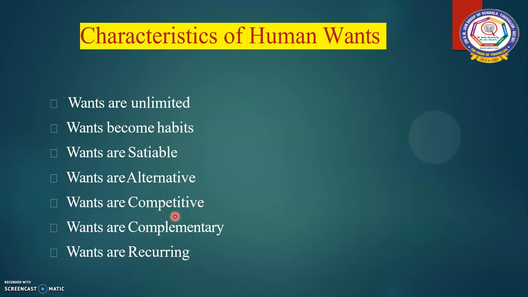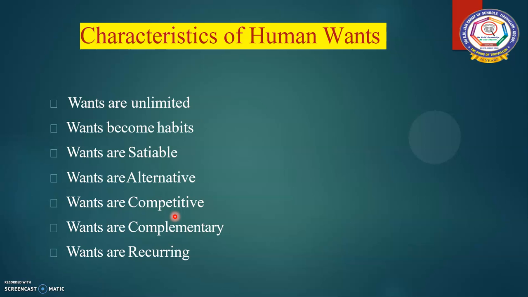If I give you all a task, okay, write 5 wants, 5 needs which are essential for you, you will number them: first I need this, second I need this, third I need this, fourth I need this, like that you will number the wants, isn't it? Then if you give the same list to your parents, your parents will decide what is necessary for you. According to that they will satisfy you, isn't it?